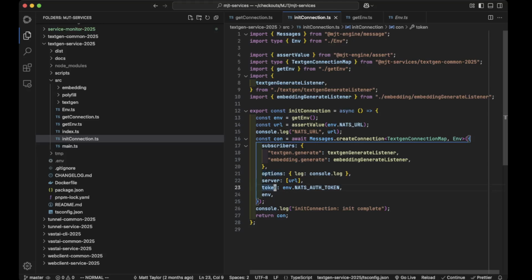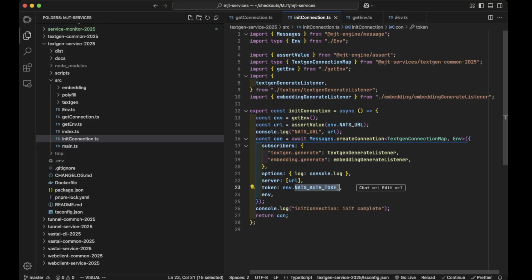We have the token. Remember, I talked about we're doing token authentication to NATS. The reason I need to do tokens and have kind of a secure environment for all this is that I rely on Cloudflare to give me both HTTPS, SSL sort of stuff, and that layer of security, of encryption and so forth. So I'm relying on Cloudflare to give me all that, but I also need kind of an authentication mechanism. And so we're using the tokens to authenticate. So that's how clients kind of get into the world of all the services. This NATS auth token is everything, right?